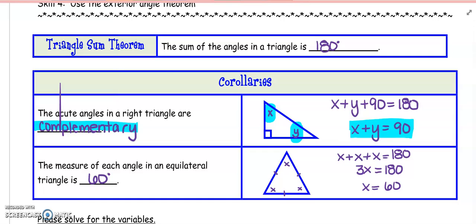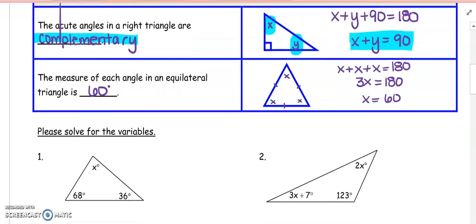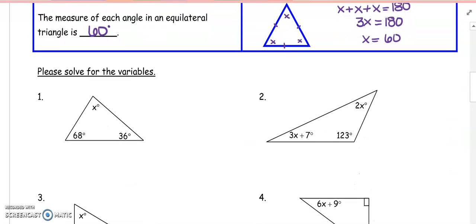So let's get some practice using these three rules. If I take a look at number 1, I have a plain old triangle with three angles. The three angles are going to add to 180 degrees. That is x plus 68 plus 36 is equal to 180.